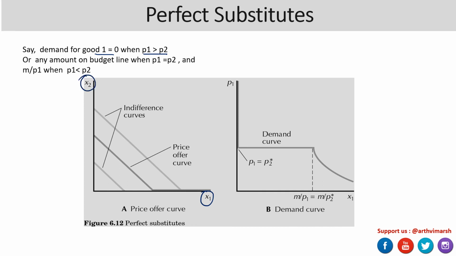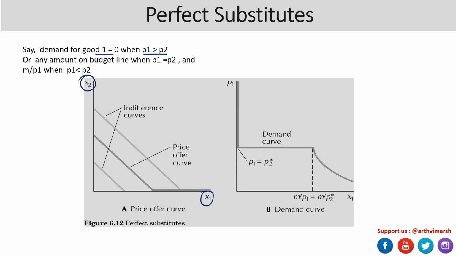Because you can recall from the previous case of income change as well, when P2 is cheaper, a consumer will never go on to buy a commodity which is a perfect substitute and expensive. It makes sense to a consumer to go for a commodity which is cheaper when a perfect substitute is available.